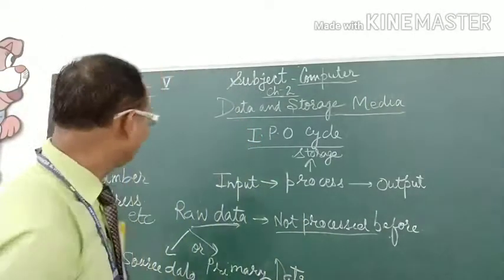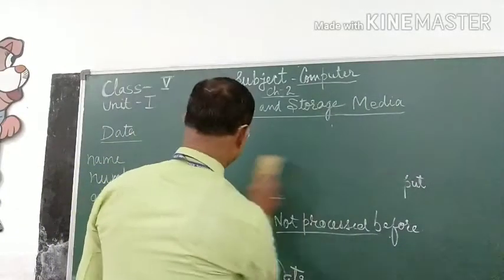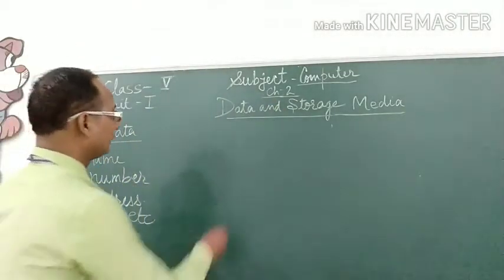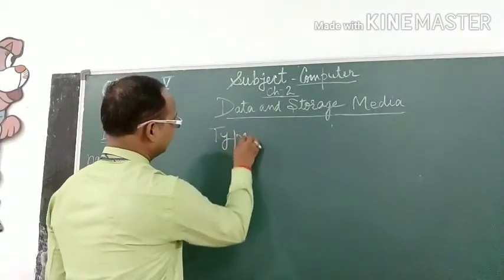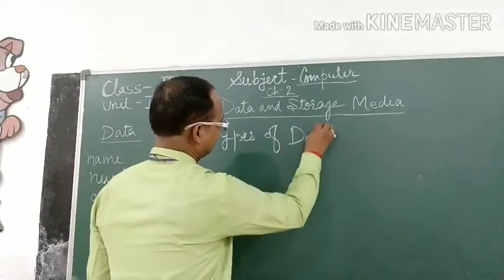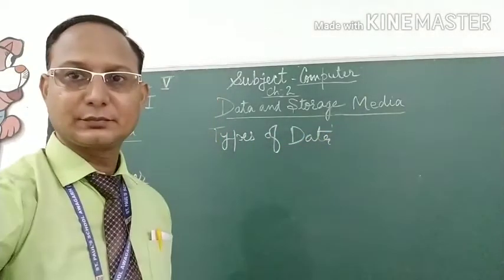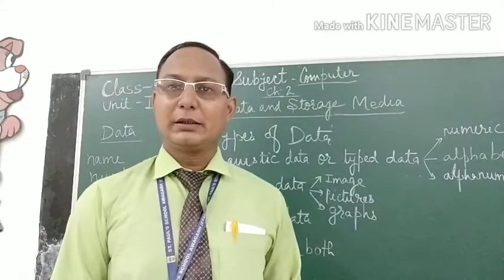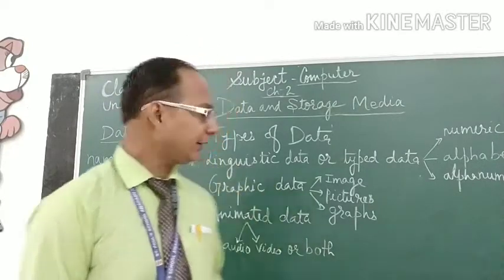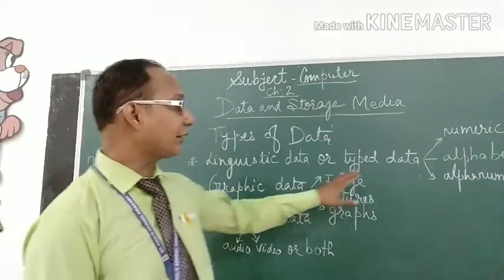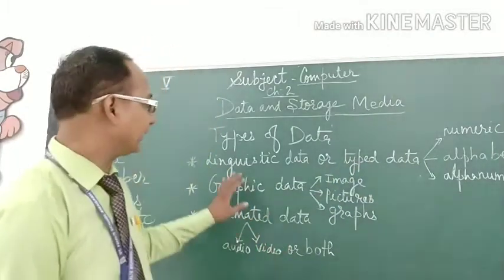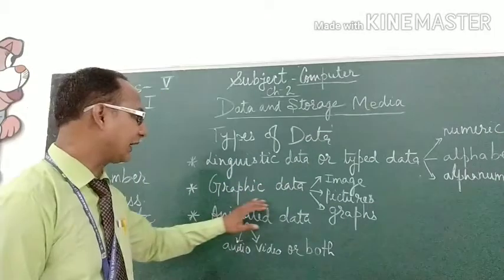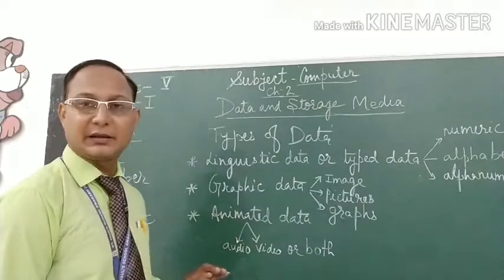So students, there are three types of data. First, linguistic data or typed data. Second one, graphic data, and then animated data.